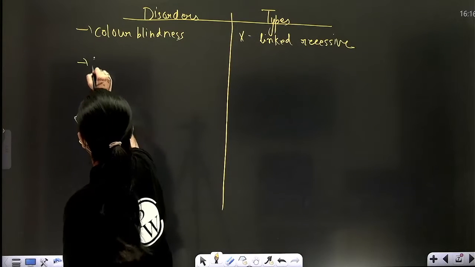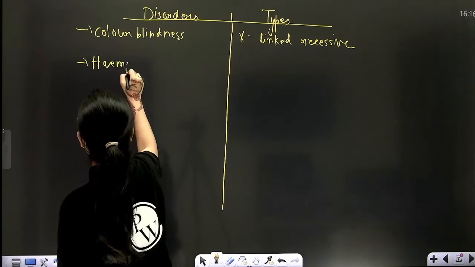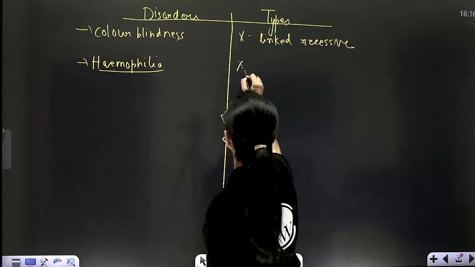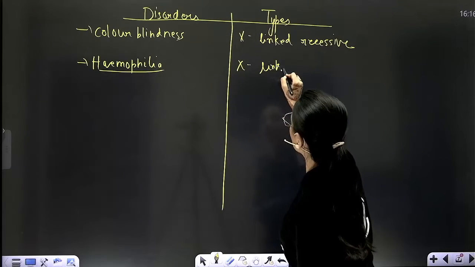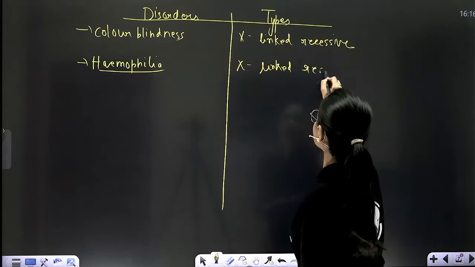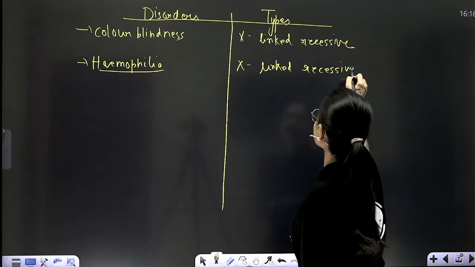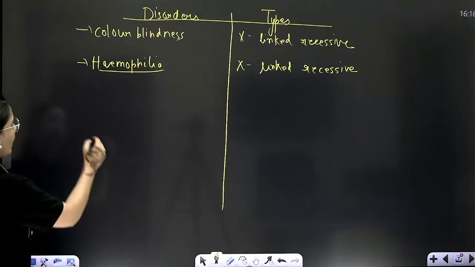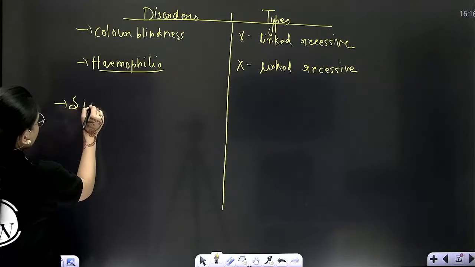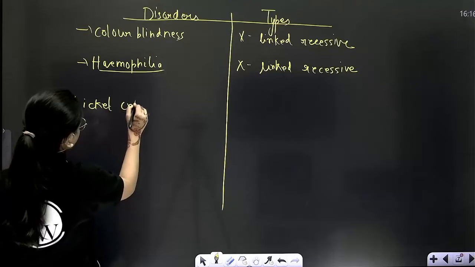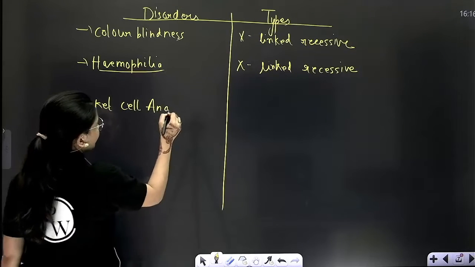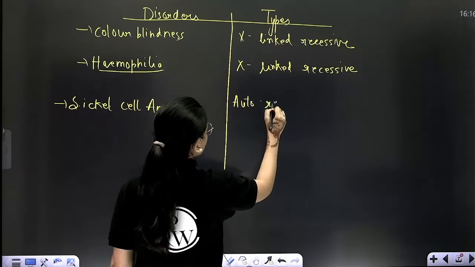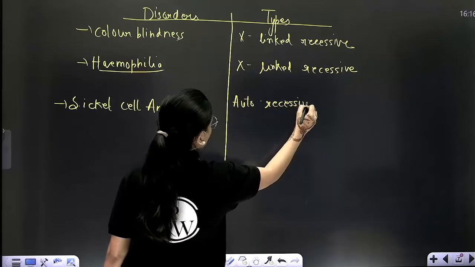Similarly is hemophilia. I'll tell you what all these are. Right now I'm just introducing you to the terminologies. These are also X-linked. Genes are located on X chromosome. Recessive disorder. Now what is recessive? What is dominant? Little bit idea you have, but more I will tell you while I teach you. Third, sickle cell anemia. It is basically beta, it is autosomal recessive disorder. Genes are located on autosome.